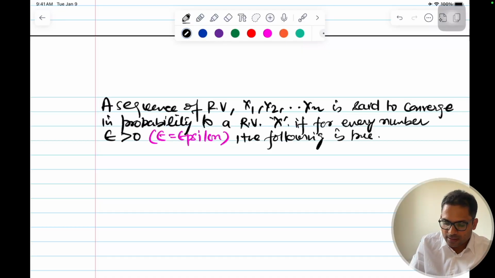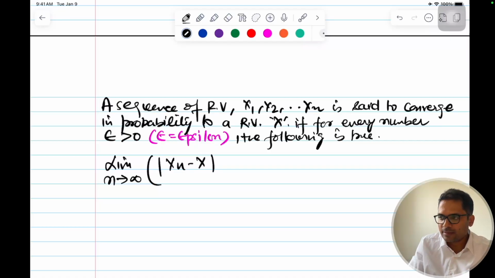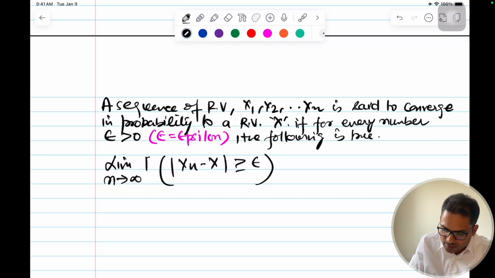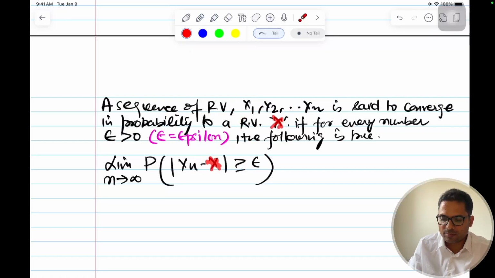As a limit, n tends to infinity, the number of random variables that we have here, this n becomes very large, the probability that the difference between any random variable in this sequence and the target random variable is greater than or equal to epsilon, which is our tolerance, a very, very small number, becomes 0.